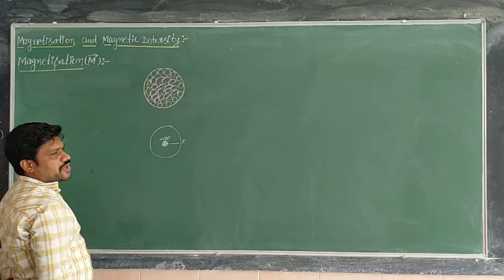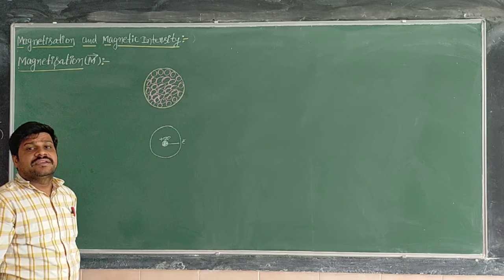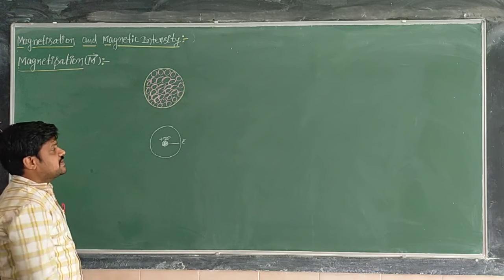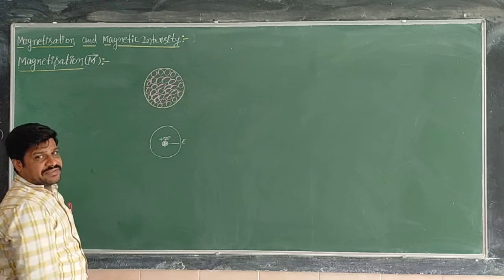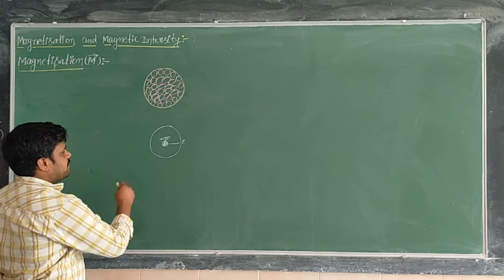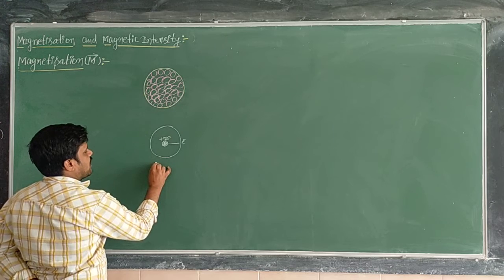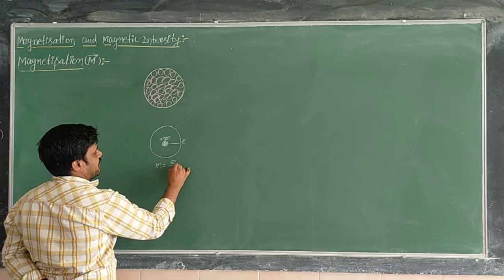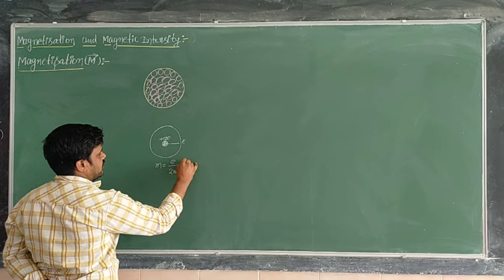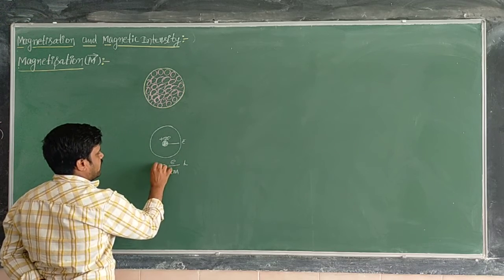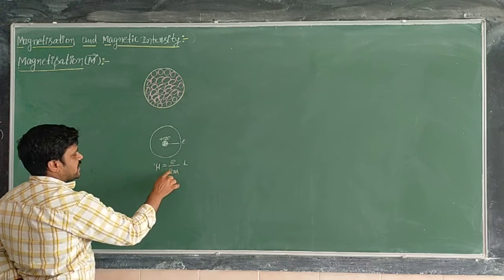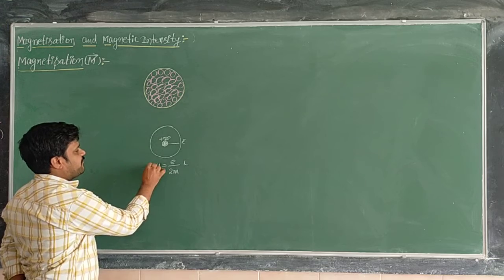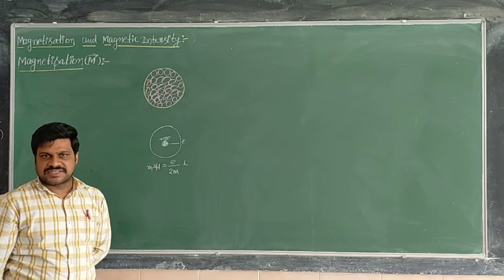This negatively charged electron has a magnetic dipole moment. That means the moving electron has a magnetic dipole moment, m equal to e divided by 2me into L. We can write the magnetic dipole moment, mu equals e by 2m into L. For simple purposes we can take m itself.